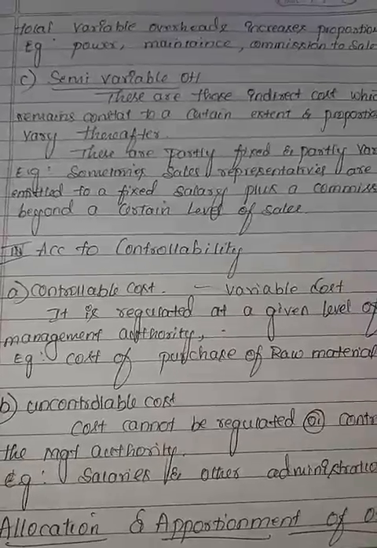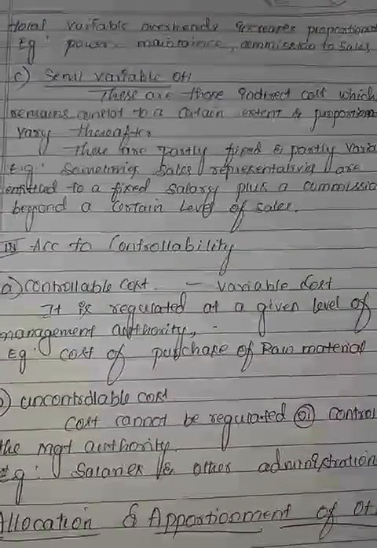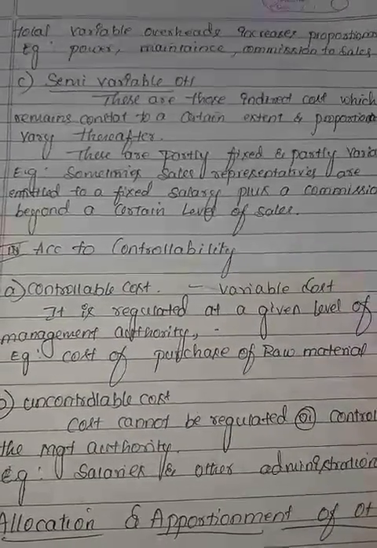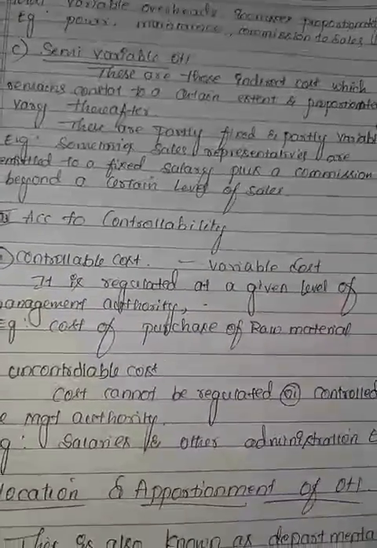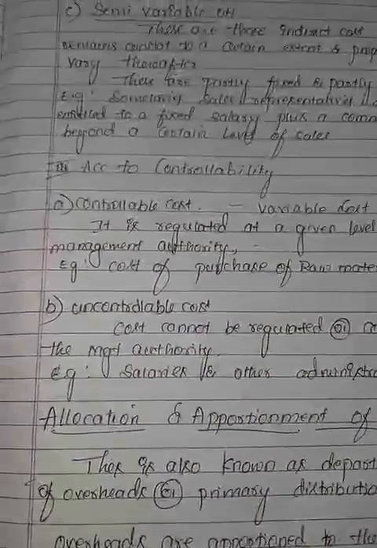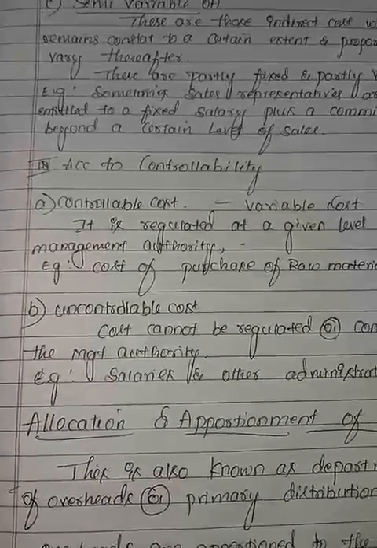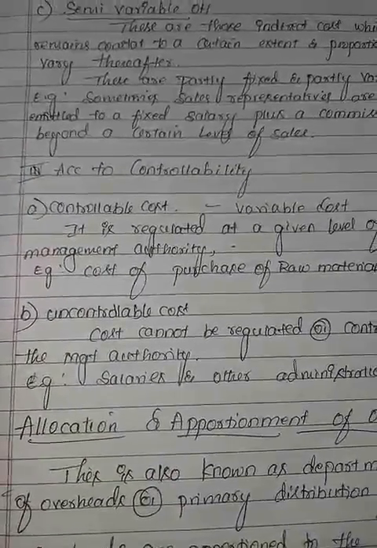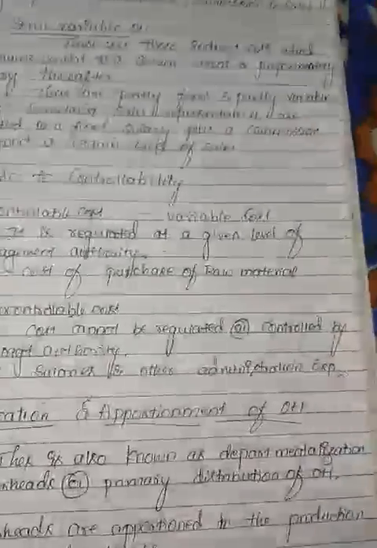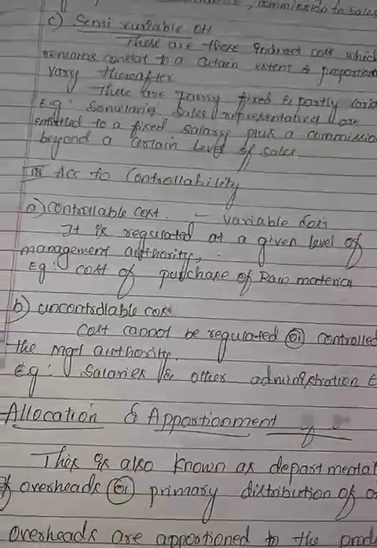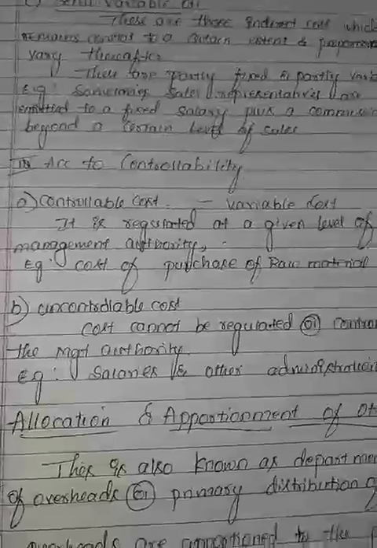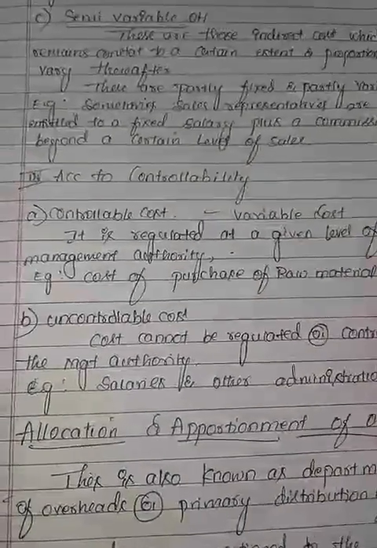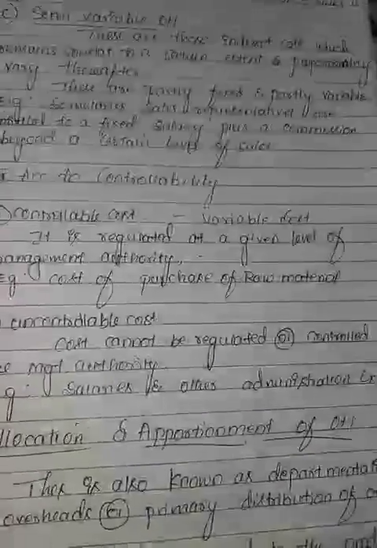So the best example of a controllable cost is variable cost, because it is under the control of the authority or the management. Next, the second one: uncontrollable cost. These are the costs which cannot be controlled or regulated by the management authority.